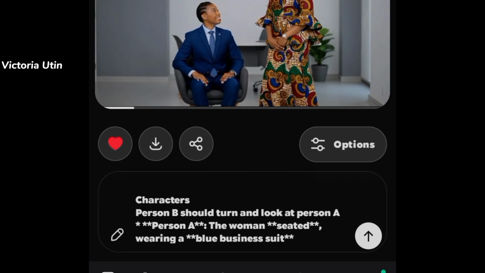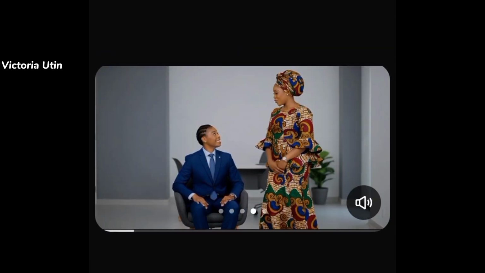Then I'm going to come over to these characters. Person B should turn and look at person A, so I'm going to switch it to person A because it's person A's turn to talk. Person A should turn and look at person B so that they can be facing each other. Then after that I'm going to click here to send.